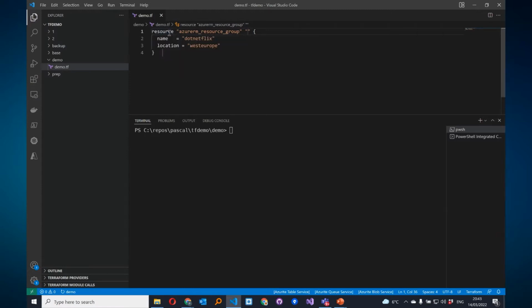How does this work? There are a couple of keywords that you have to know if you use Terraform. Resource is one of the most important ones. So we are going to provision a resource. That means that Terraform will manage this resource. In this case, from the Azure RM provider, the resource group. Then we are going to give it a name. Let's say RG for resource group. This is not the name of the resource group because that name is, in this case, dotnetFlix in West Europe. Now, this is just a name which is known within Terraform. It is important for the state, which we'll see later on.